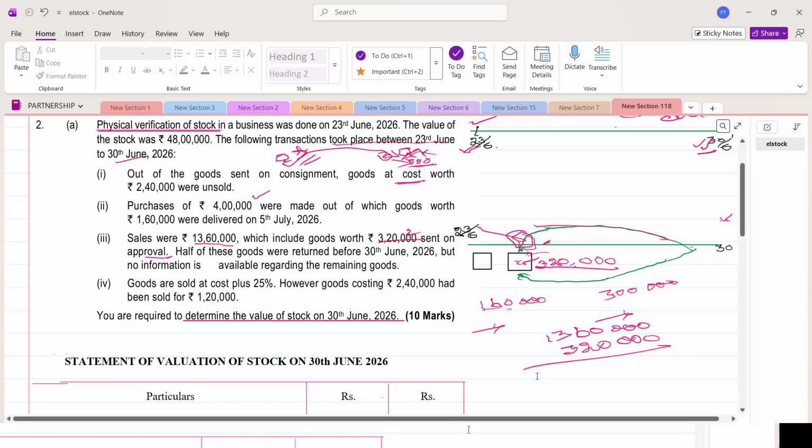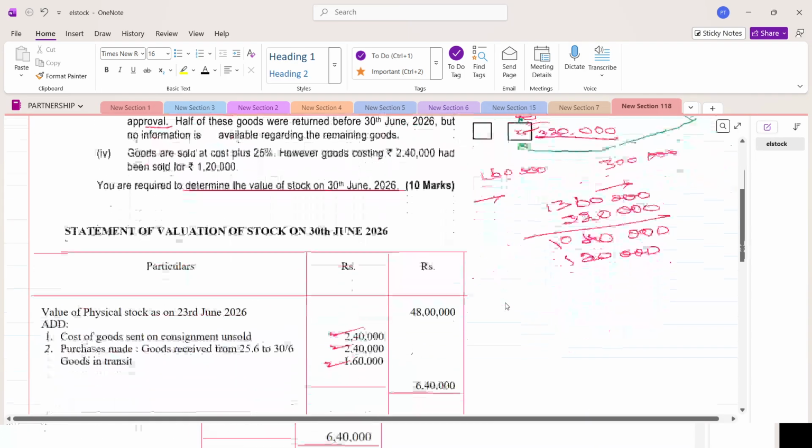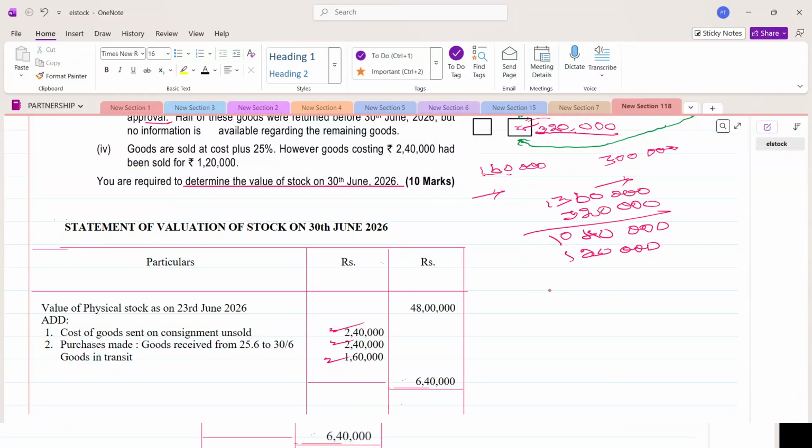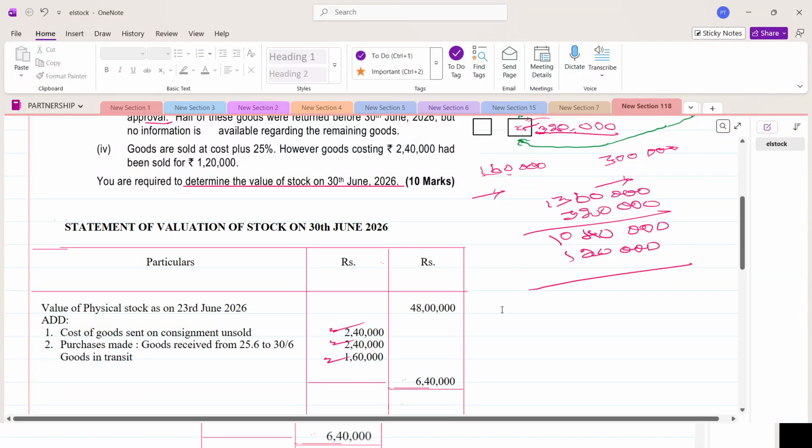Okay. So left out is your 10,40,000, in which there is an abnormal sale of 1,20,000. So why do we take the normal sale? So that we can find out the gross profit.